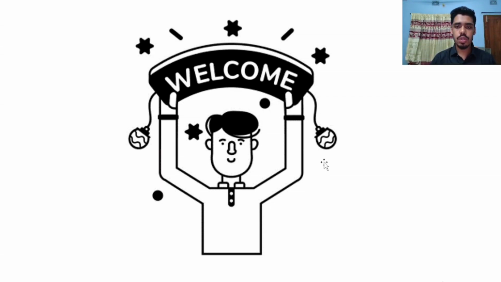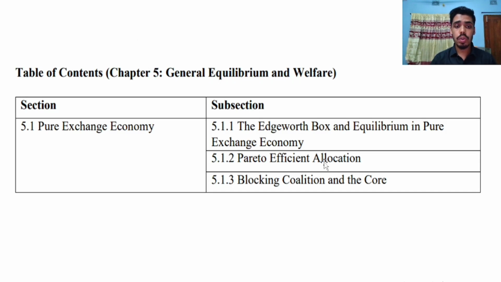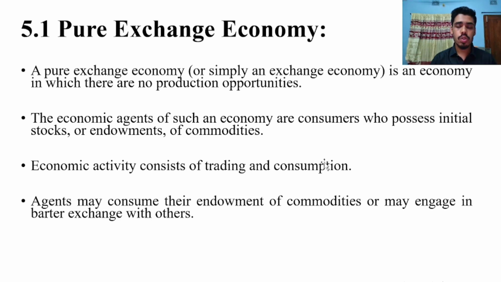I am a graduate student who is currently completing his masters in economics. In masters in economics, there is an important topic which is named pure exchange economy. Today we are going to discuss pure exchange economy with three subsections: the Edgeworth Box and the Equilibrium in pure exchange economy, Pareto Efficient Allocation, and lastly blocking coalition and the core. So without any further delay, we start our discussion.